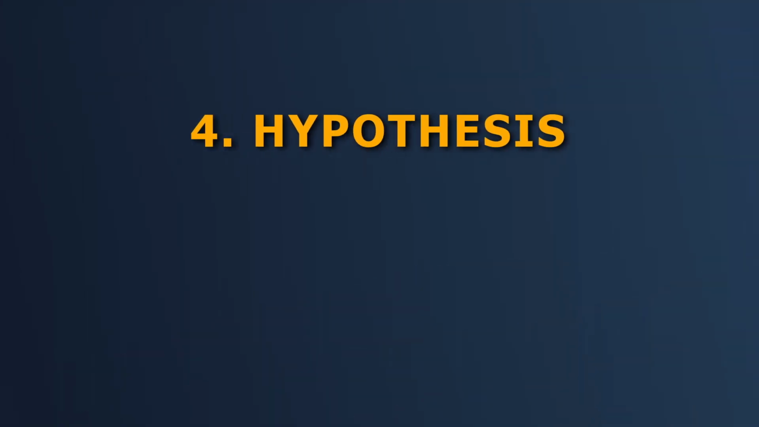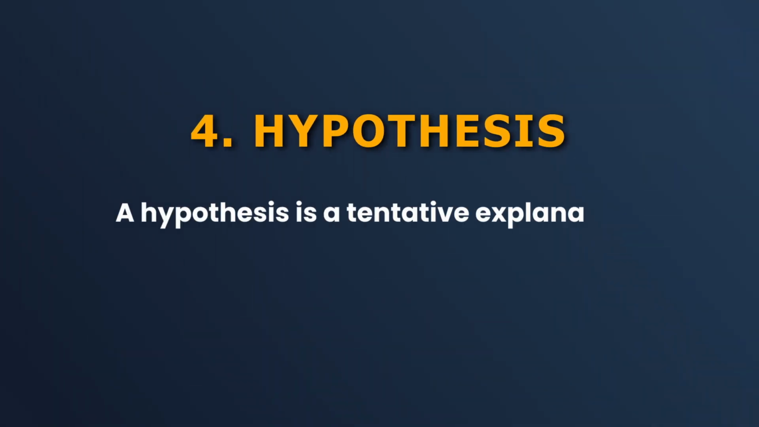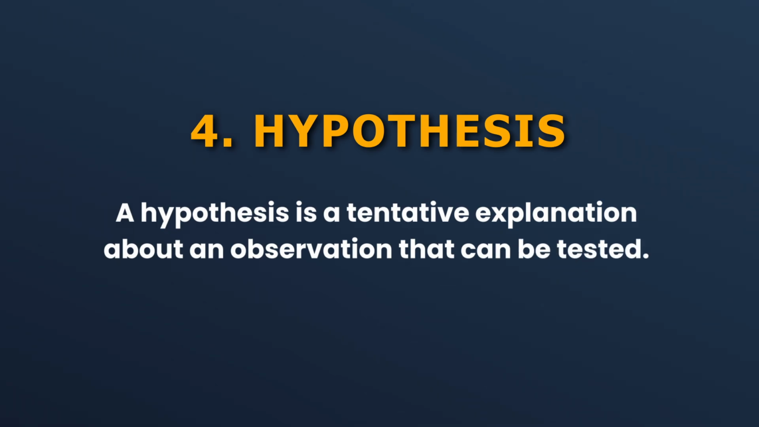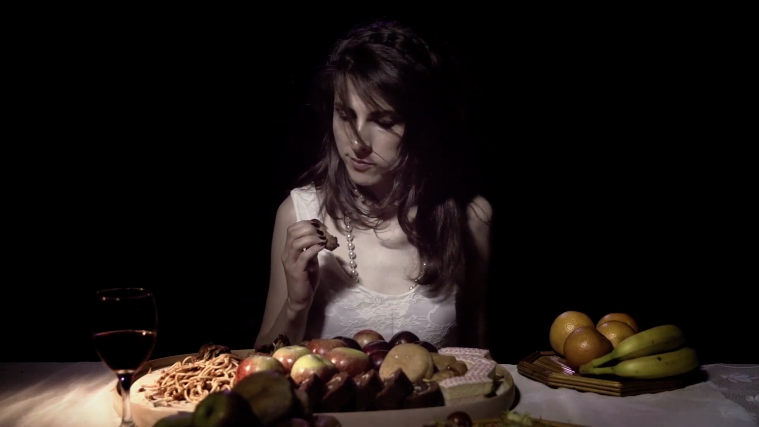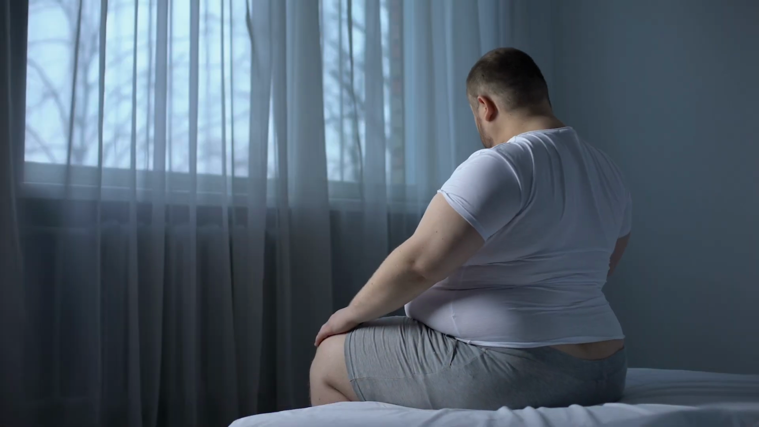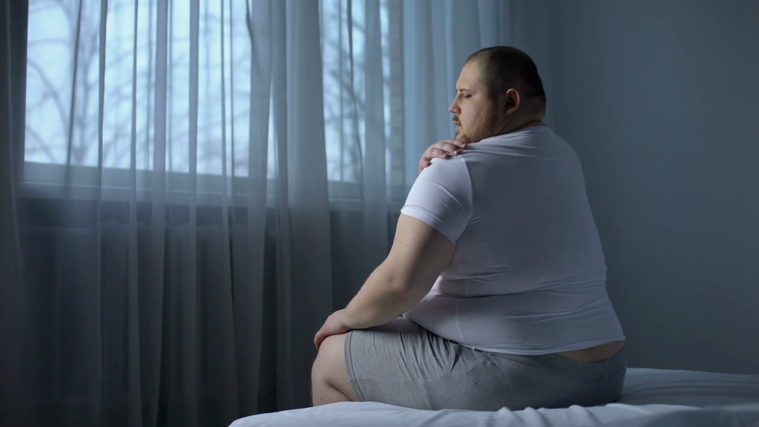Then there is a hypothesis. A hypothesis is a tentative explanation about an observation which should be testable. For example, if A happens, B will also happen. That is a hypothesis. For example, if you eat too much food, you will gain weight. That is a hypothesis. Obesity will cause heart attack, hypothesis. Or you say an increase in the minimum wage will lead to an increase in the unemployment rate. It is a hypothesis. You have to actually see whether it is correct or not.